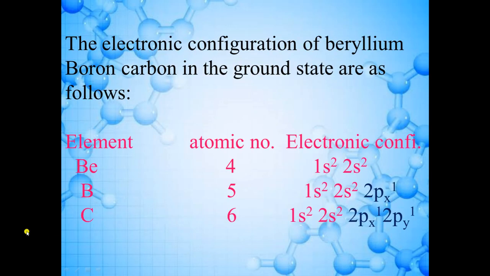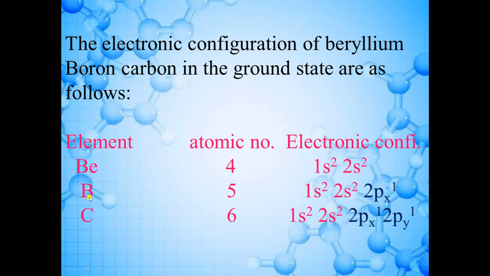For example, atomic number of beryllium is 4 and electronic configuration of beryllium is 1s2, 2s2. So as you can see here that there is no half-filled atomic orbital. So that means covalency of beryllium should be 0. But beryllium can form two bonds. For example, BeF2. In BeF2 compound, beryllium forms two bonds. So that means covalency of beryllium is 2. But here, according to half-filled atomic orbital concept, it should not form any bond.